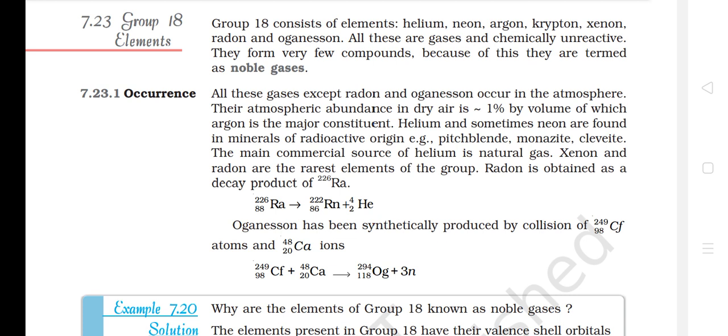Xenon and radon are the rarest of elements of the group. Radon is obtained as a decay product of radium-226. Oganesson has been synthetically produced by collision of californium atoms and calcium ions.